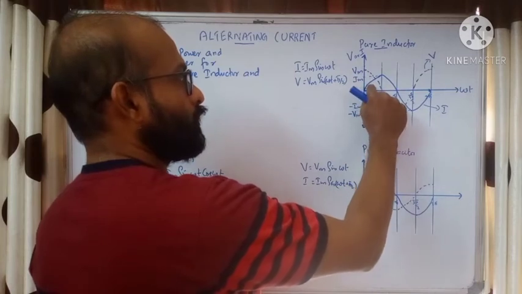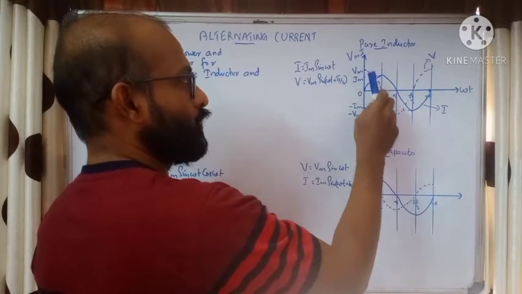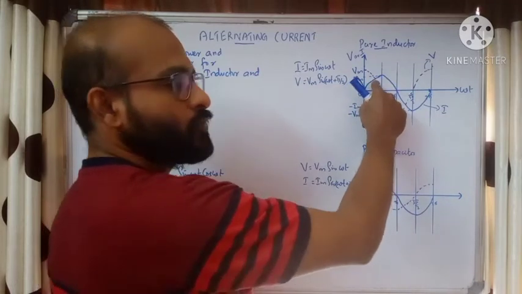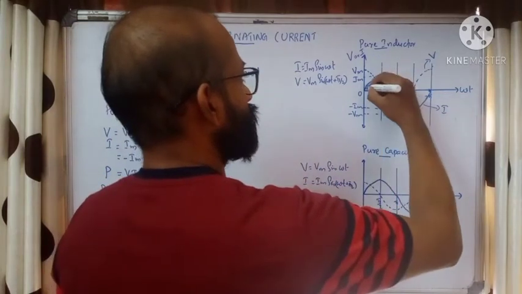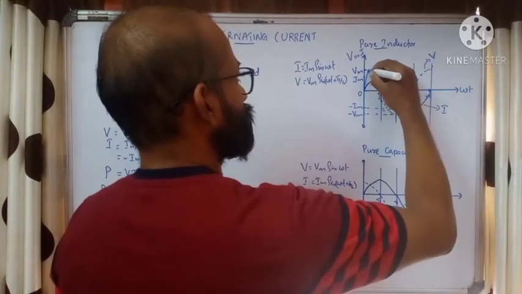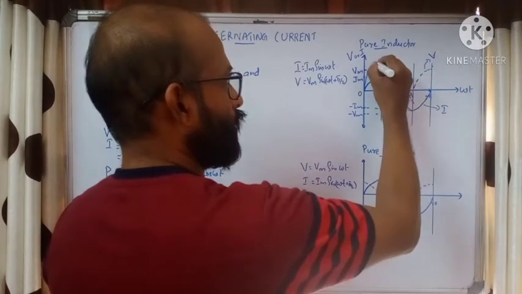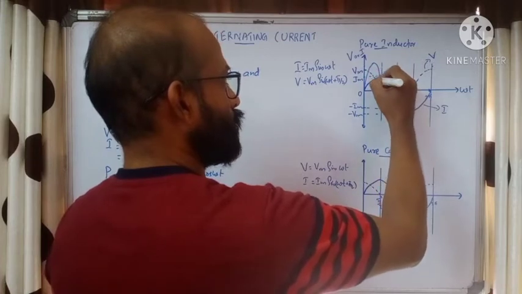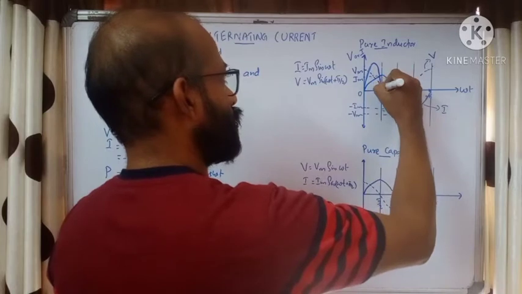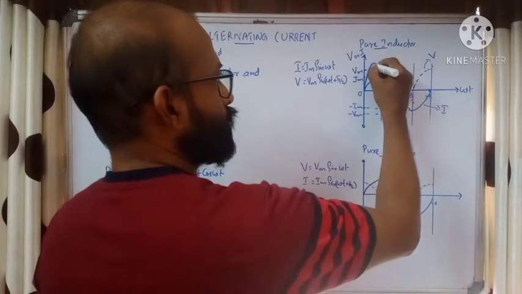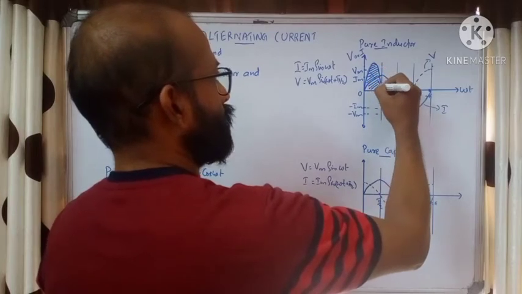But thereafter, at different regions like this, when voltage increases, current decreases. So at this point, both will be almost half. When you represent the power, we can show it like this. It has an increasing curve like this, increasing, then becoming 0 at this point, and thereafter decreasing like this. This curve represents the power for omega t from 0 to pi by 2. Now I shall shade this. This is the power.